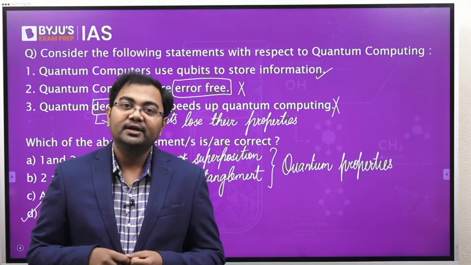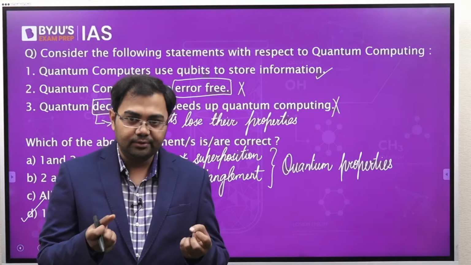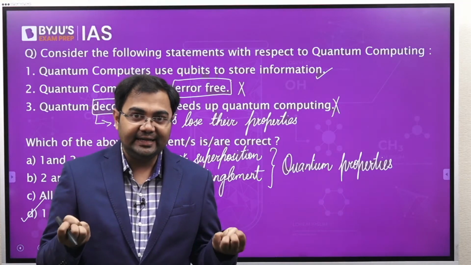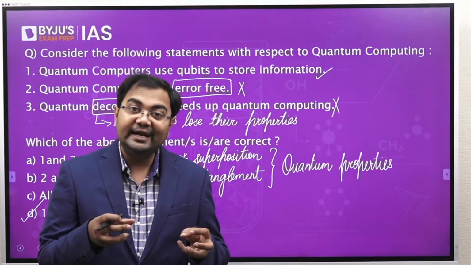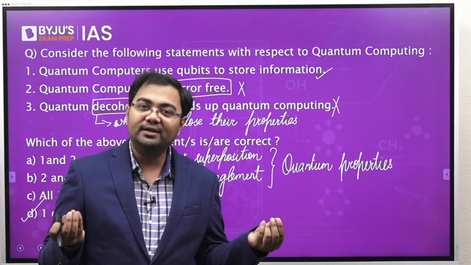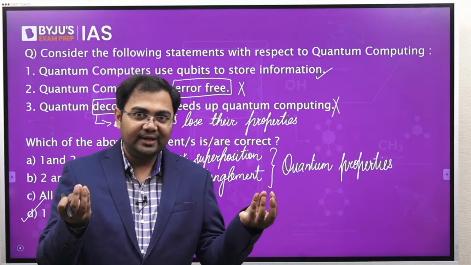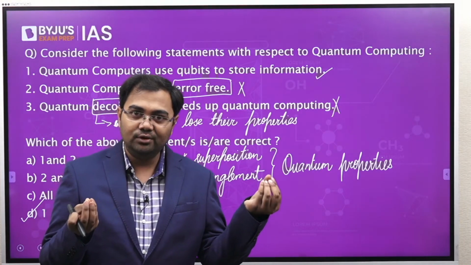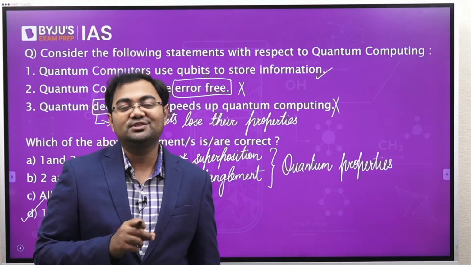Similarly, entanglement. In case of entanglement, what we say is that if there are two particles which are associated with one another, and these two particles are entangled, or have been grouped together, then if you make the slightest change in one of these particles, the same change will be seen in the other particle as well. So there are two particles which are entangled with one another. If you make any change in one of them, the other particle will also show the same change. This is very unique, and this is what is called entanglement.